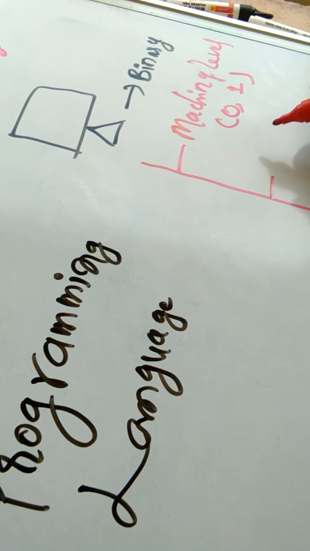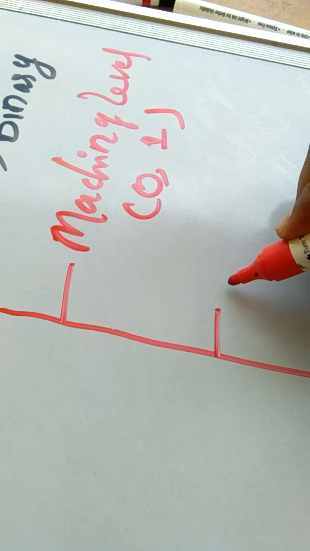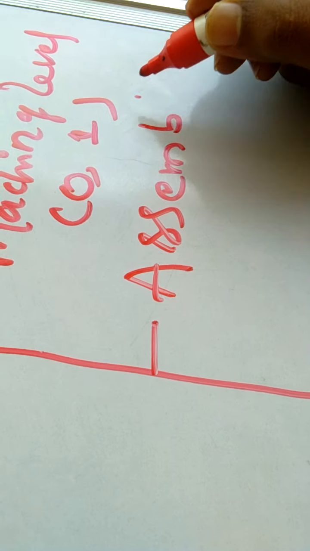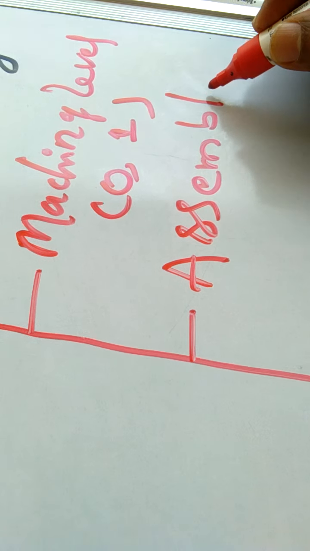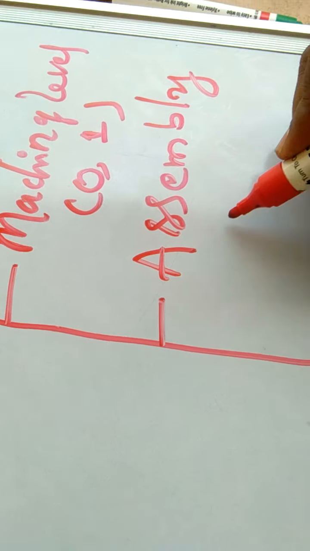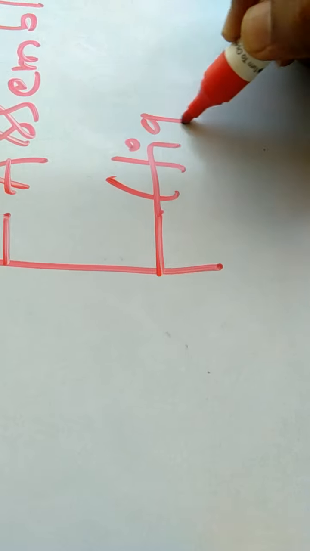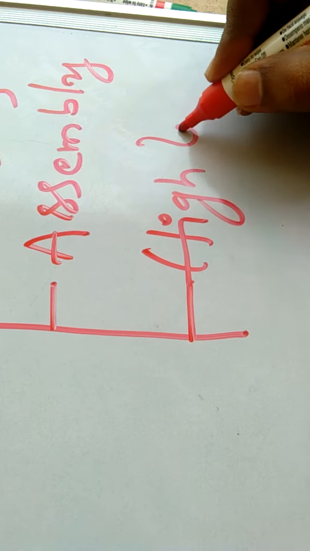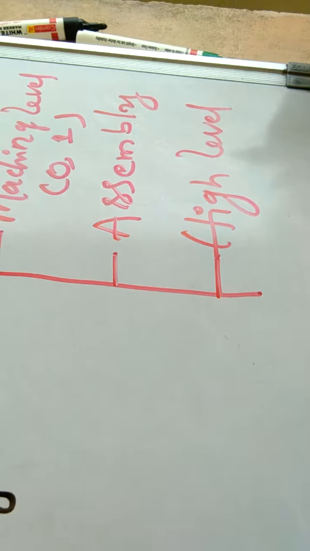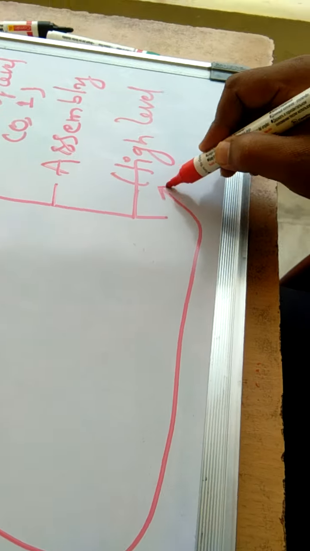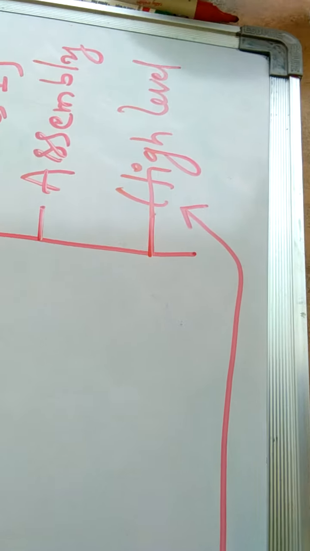Then we have the other programming language called assembly level programming language. Then right now we are in the phase of high level programming. So the programming languages present days we see come under the category of high level programming languages.